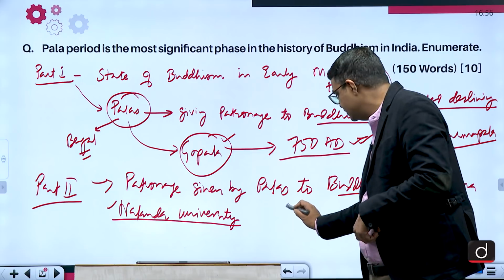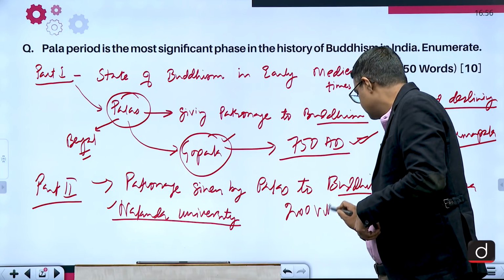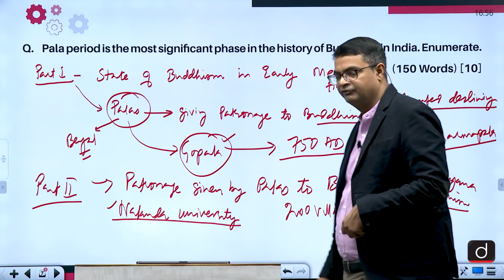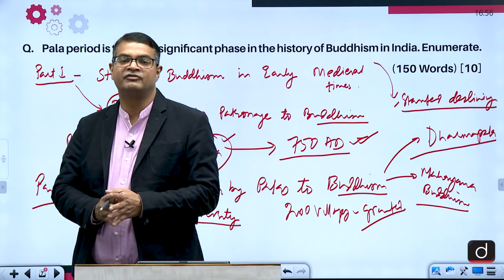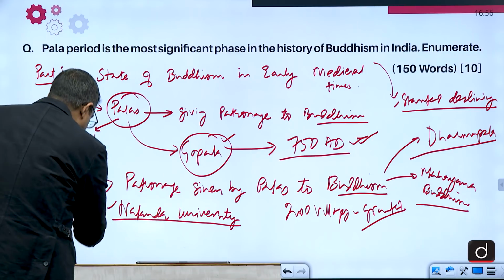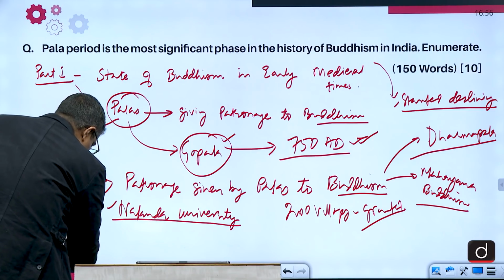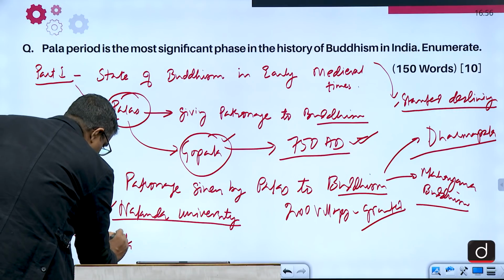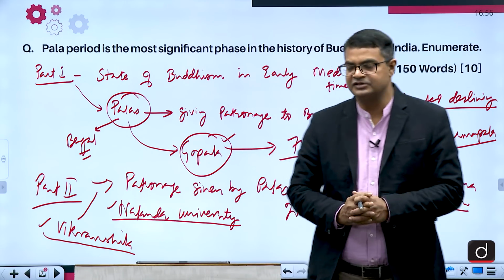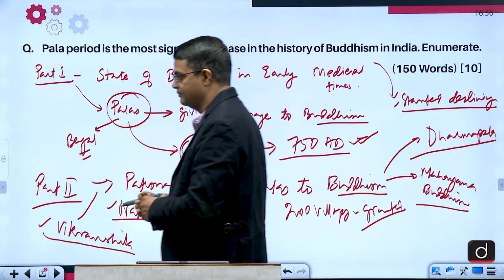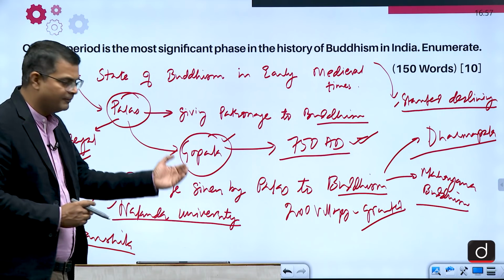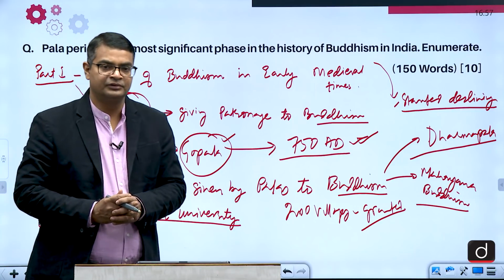Then 200 villages were granted to develop viharas, the residential places for monks. Another university that was developed was Vikramshila University. This was also a place of Buddhist learning, just as Nalanda University was. Later on, Devpala also gave patronage to it.